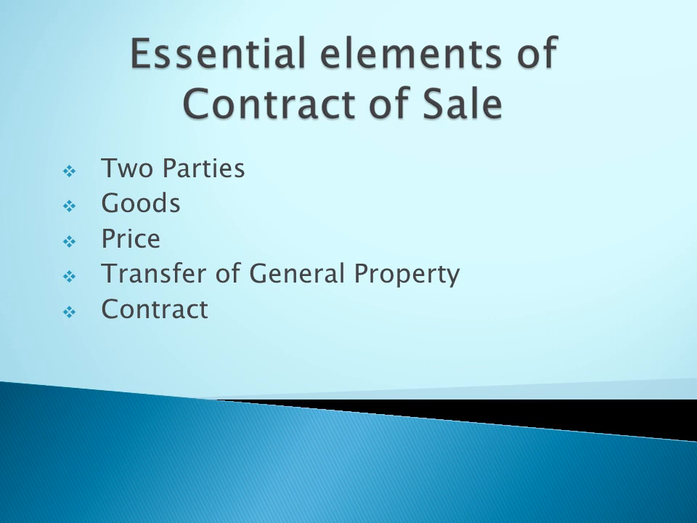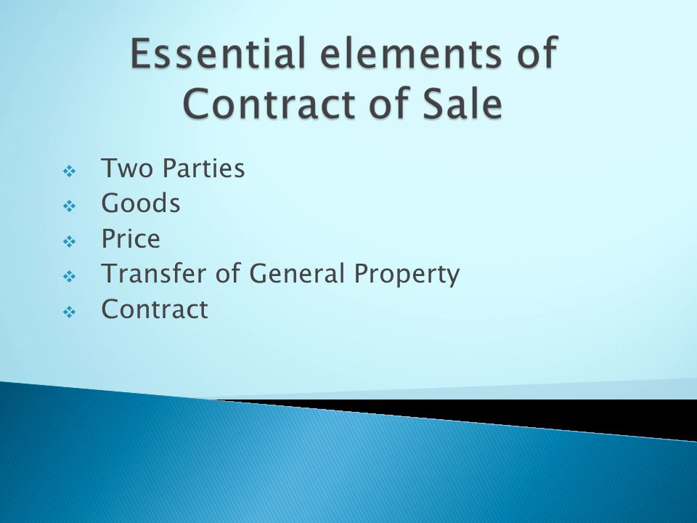Ownership should be transferred. The last one is contract. Sale of goods implies a valid contract between two persons. The contract is valid only if it satisfies all the essential elements of a contract. You are all familiar with the term contract. What are the essential elements of a contract? Free consent, parties of the age of majority, competent and of sound mind. All those general principles are applicable in a contract of sale. So these are the essential elements of a contract of sale.